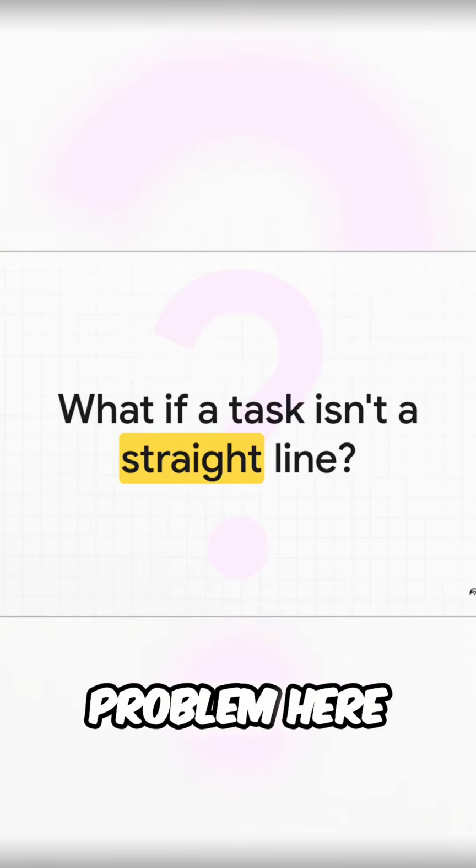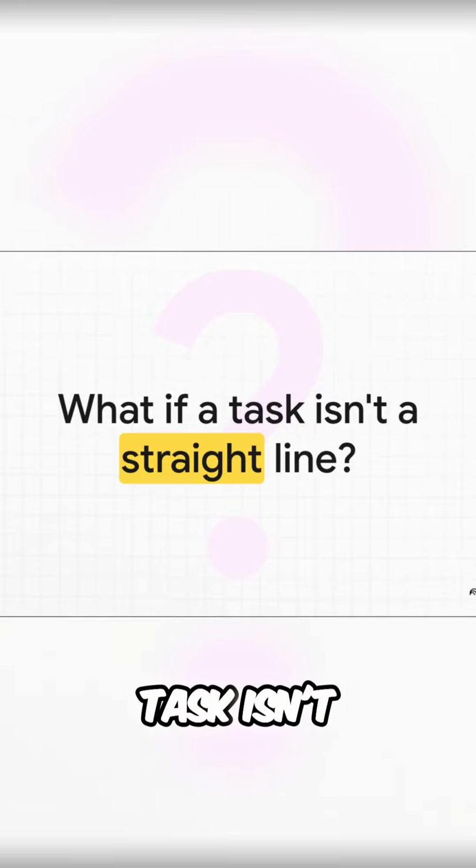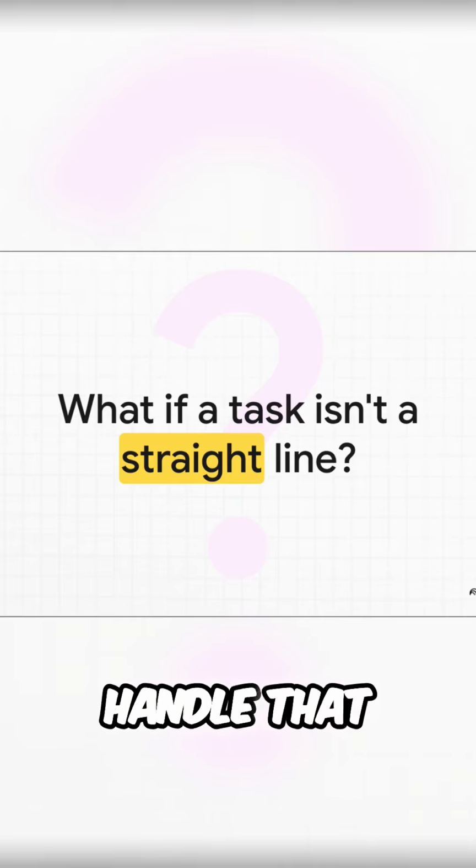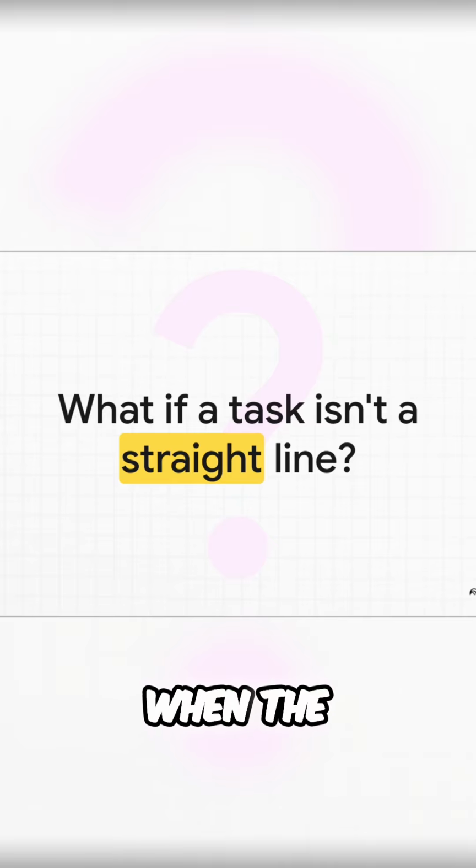But you can probably see the problem here, right? What happens when a task isn't just a straight line? What if you need to make decisions or try something again if it fails? A simple one-way street just can't handle that kind of complexity. What happens when the agent actually needs to, well, think?